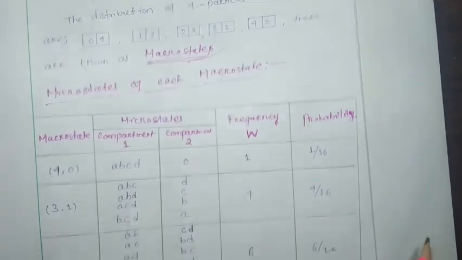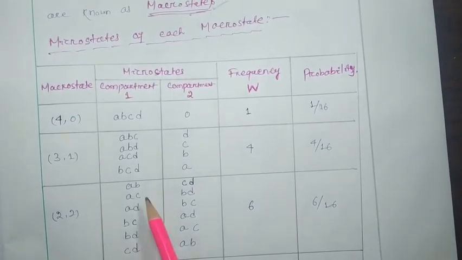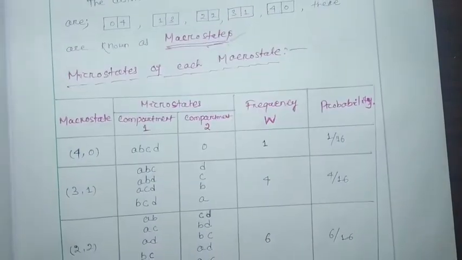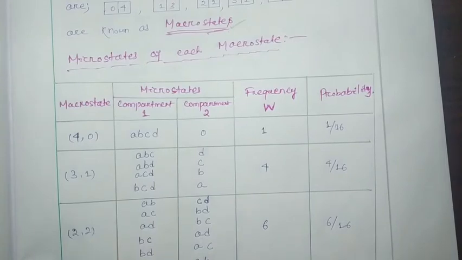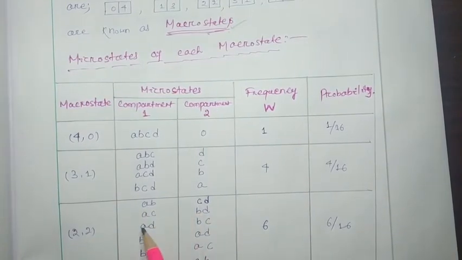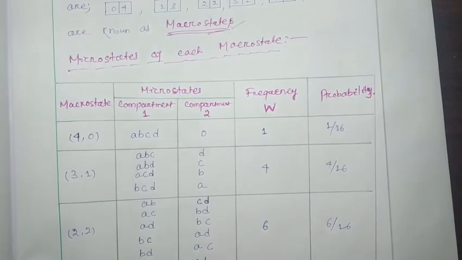And for 2 2, the first compartment will have 2 and the second compartment will have 2. How many ways can we arrange this macro state? It will be AB CD, AC BD, AD BC, BC AD, BD AC, CD AB.